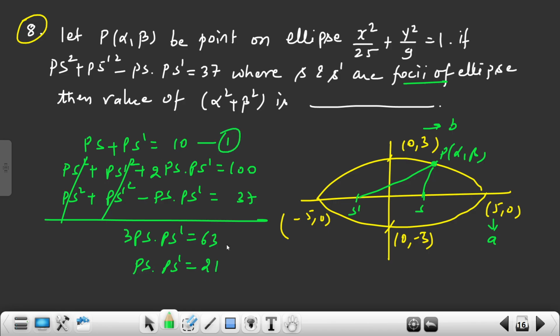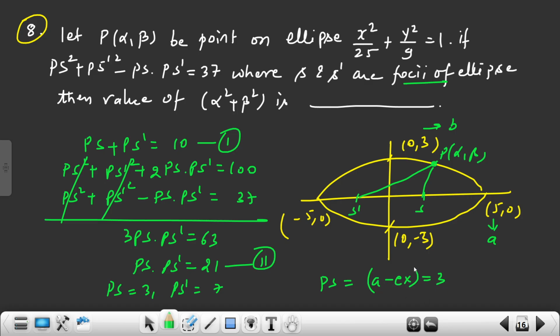Now two numbers whose sum is 10 and whose product is 3, obviously the values will be 3 and 7. Right? So what is the PS value? PS value will be A minus EX, and this value is 3.